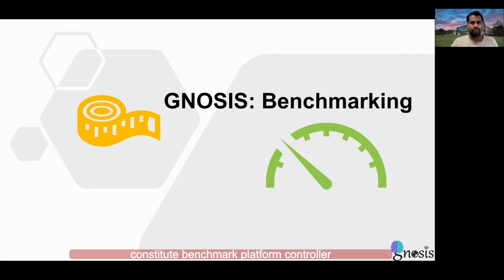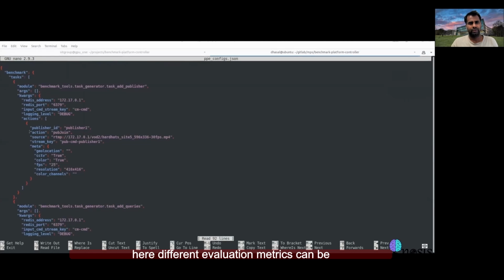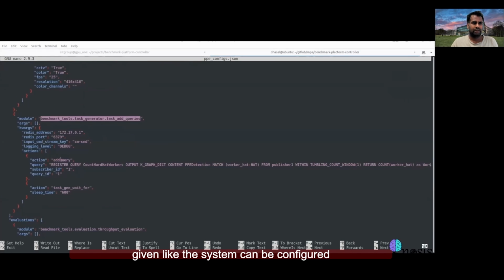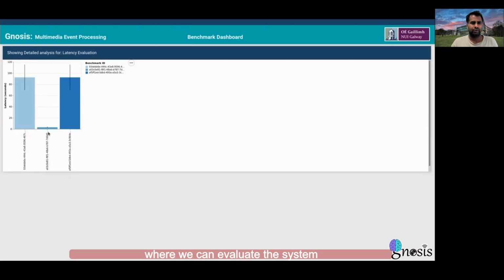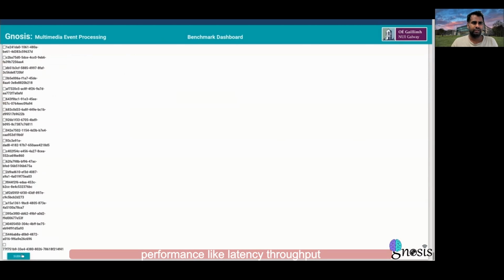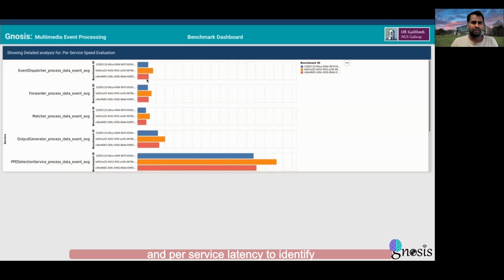GNOSIS also consists of a benchmark platform controller. Here different evaluation metrics can be given, and the system can be configured with different queries, like adding a query and deleting a query. And then there is a GNOSIS benchmark dashboard where we can evaluate the system performance, like latency, throughput, and per-service latency to identify metrics of each microservice.